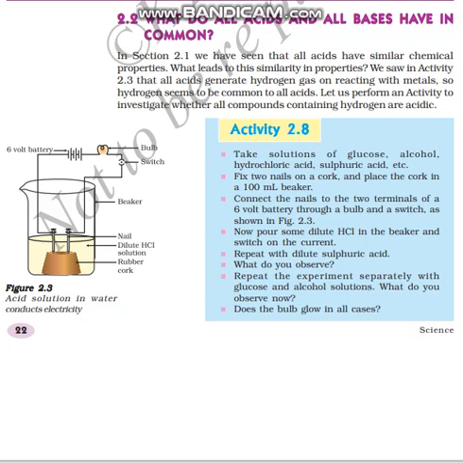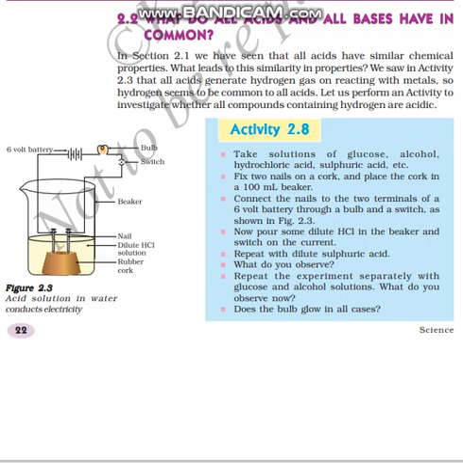Your study process is different from that of PUC students, and theirs is different from yours. Similarly, all acids have a common property: they generate hydrogen gas when they react with metals, right? Understood?